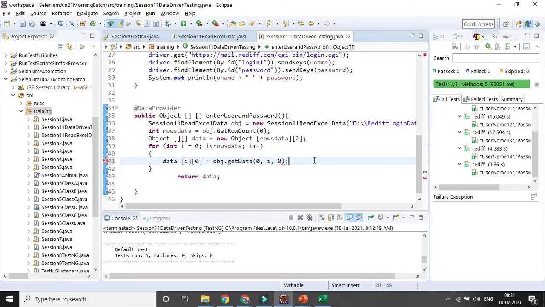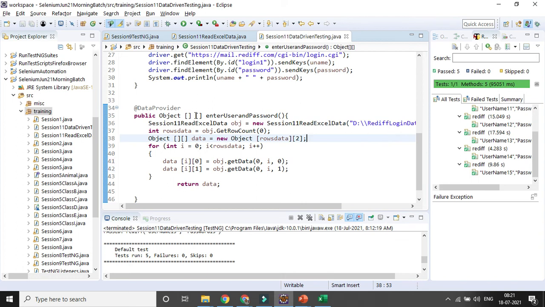Similarly, I will be reading the other column data, which is the ith row, and the column number is 1. Here we will simply change it to 1. So that is the thing, and after that you will be returning the data. So that is the thing you need to simply update.